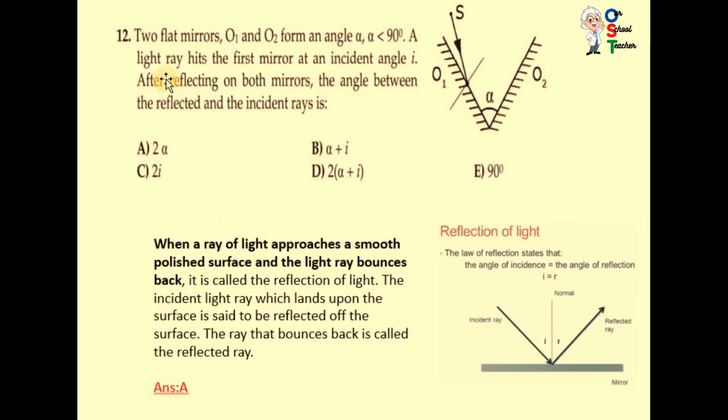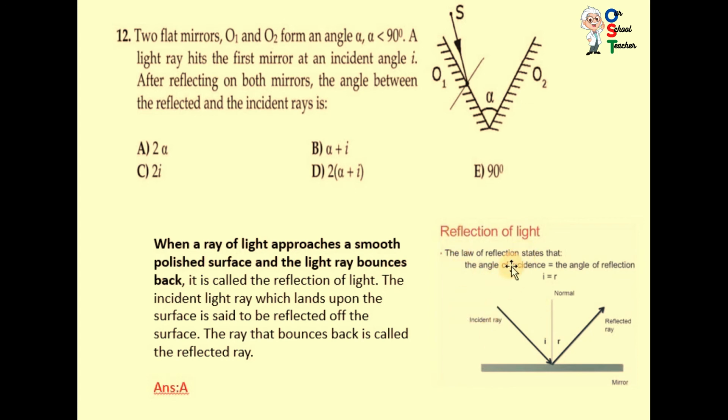Now question number 12. Two flat mirrors O1 and O2 form an angle alpha less than 90. A light ray hits the first mirror at an incident angle I. After reflecting on both mirrors, the angle between the reflected and the incident ray is. You can see I have pasted a picture for you.